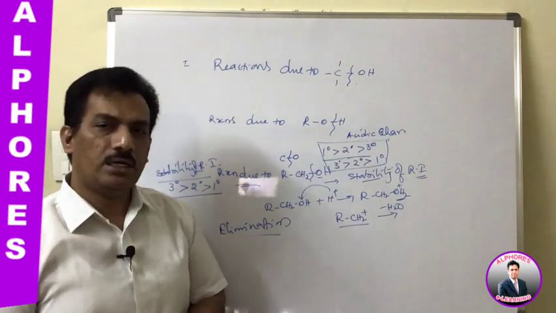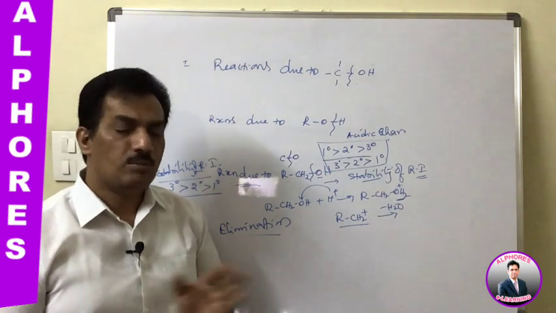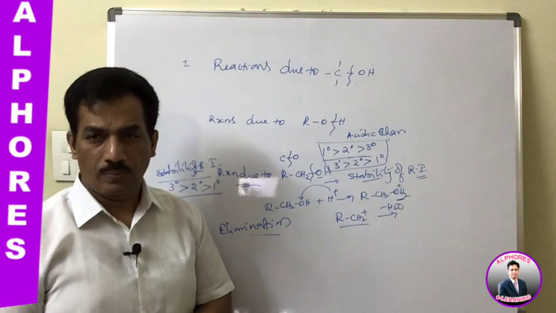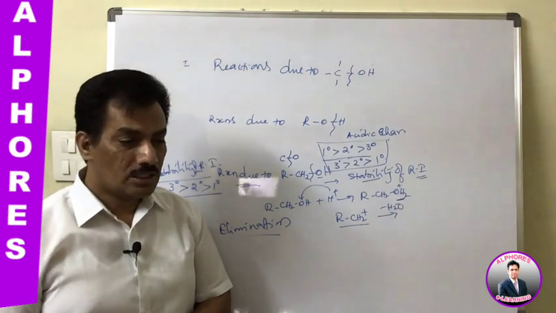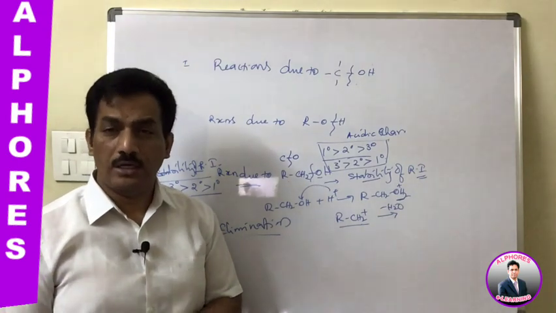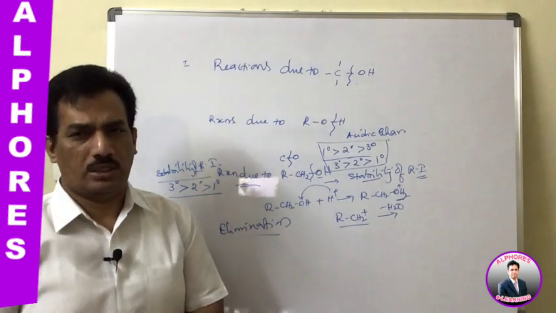Now in the next session I am going to explain how the elimination reaction takes place, what other reactions we can expect carbon-oxygen bond cleavage in, what the reaction mechanism is, and whether there are any principles involved in determining the major products.